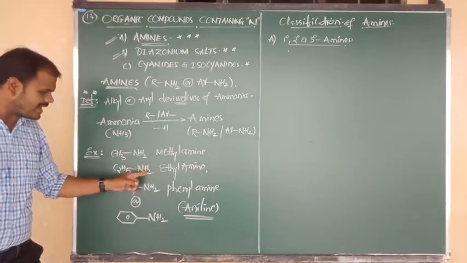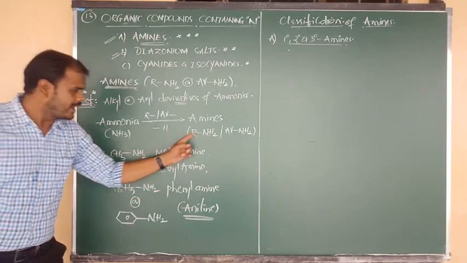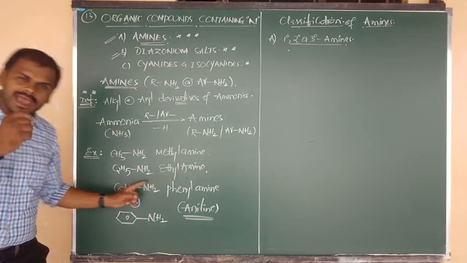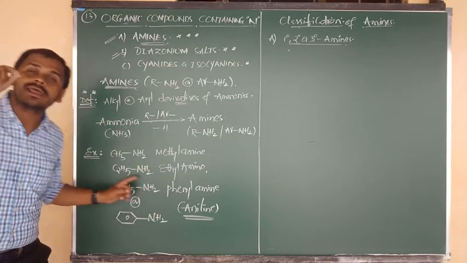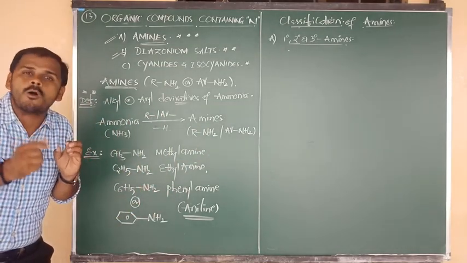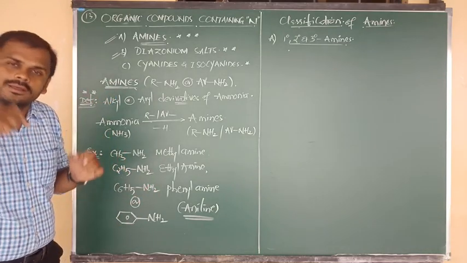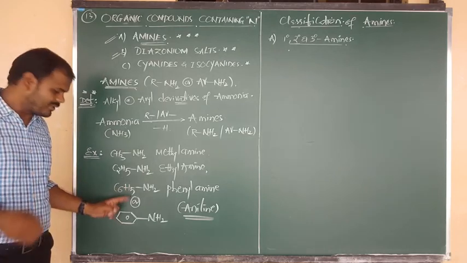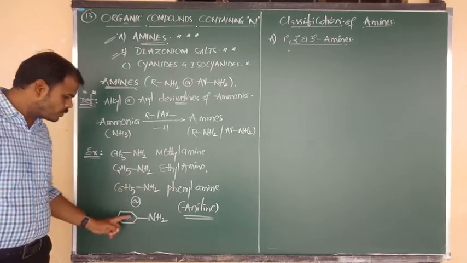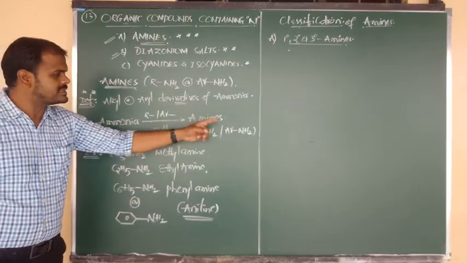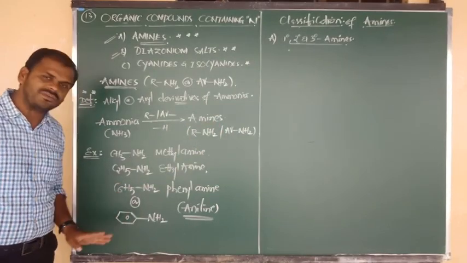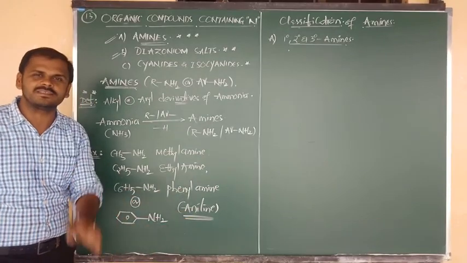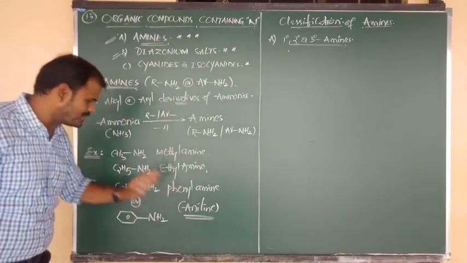Methyl amine, ethyl amine, both are nothing but the aliphatic amines, and here it is nothing but the phenyl amine, or we can say aryl amine. Phenyl or aryl, not phenol. Phenyl, what is the formula? Phenyl group C6H5, or we can say benzene ring. These two groups in combination, we can say aryl, and also we can say phenyl. We can say phenyl amine, and its common name is aniline.